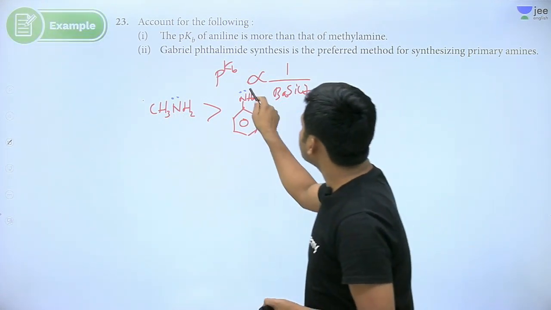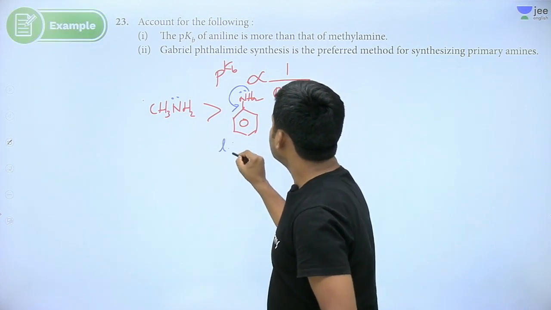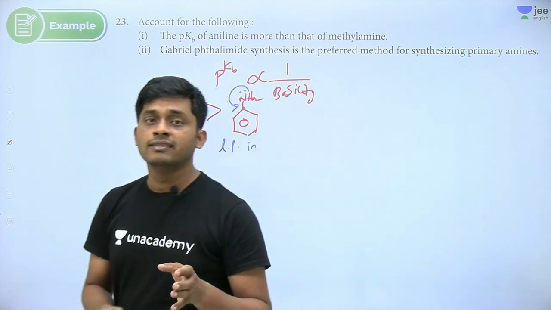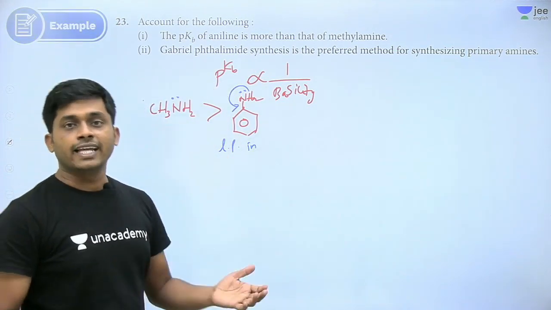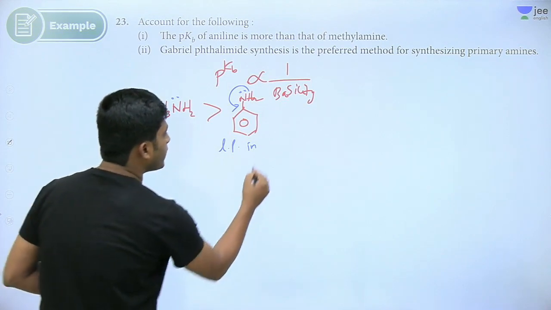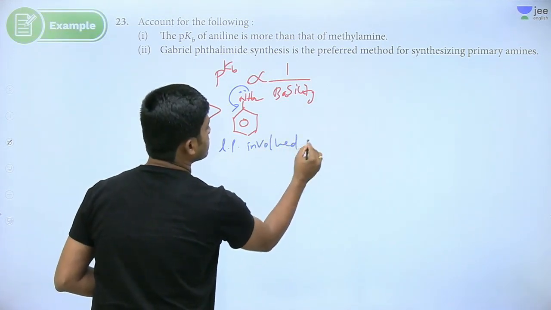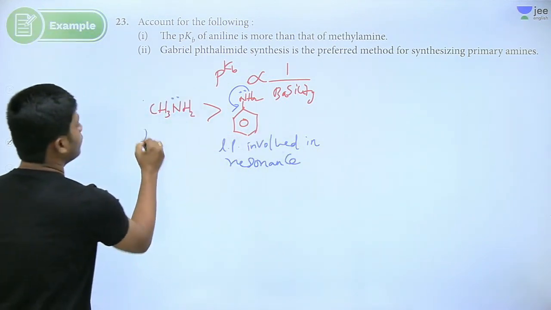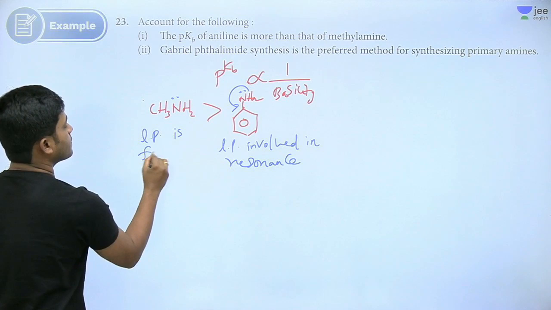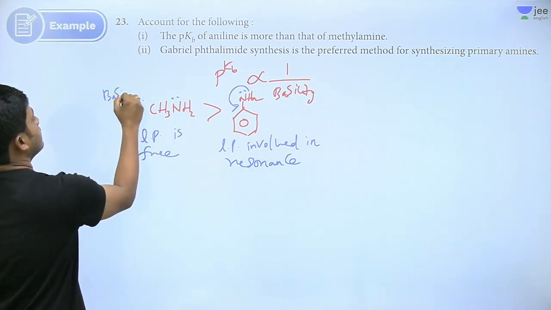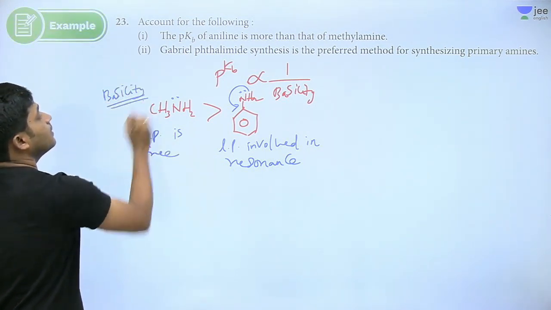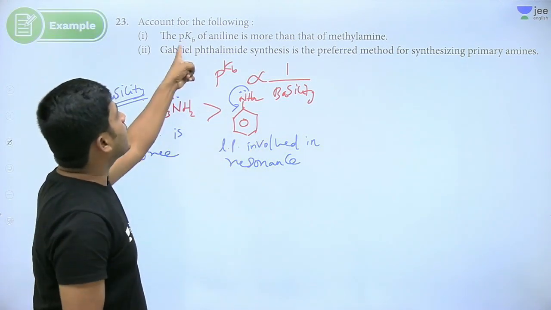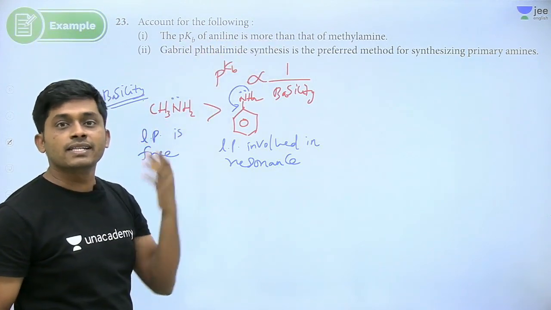No, because the nitrogen lone pair is involved in resonance. If it is involved in resonance, it cannot give freely. It cannot give it to acid. Here the lone pair is free, so that's why the basicity of methylamine is more, and the pKb of aniline is more, because its basicity is less.